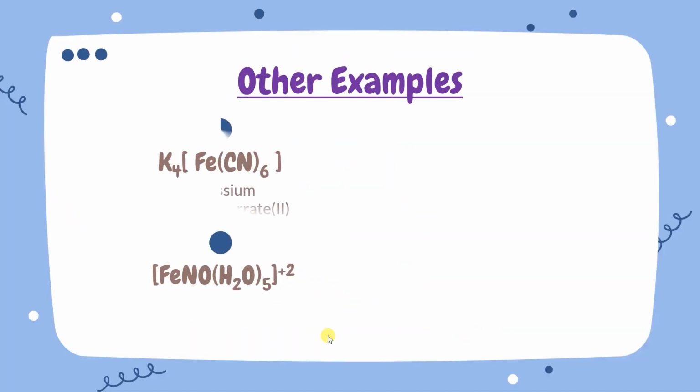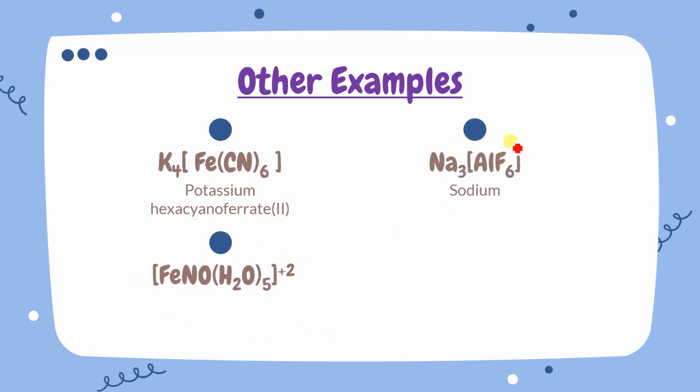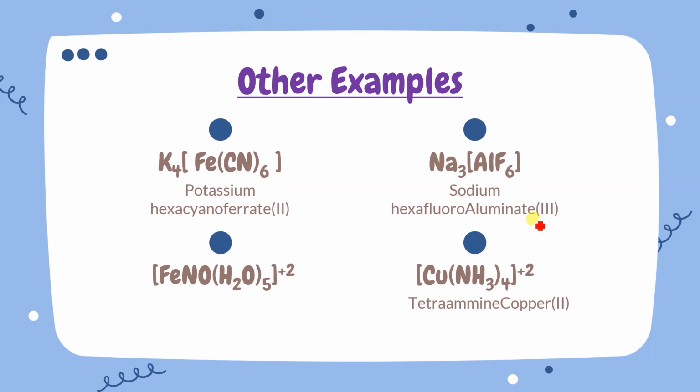Other examples are K4[Fe(CN)6], potassium hexacyanoferrate(II), and you are quite familiar with the brown ring complex. Another one is Na3AlF6, sodium hexafluoroaluminate, and tetraamminecopper(II). How the names are given, there is no need to learn now. I will tell you the way how to do it, so naming is not required for learning. Okay, let's move to the next slide.